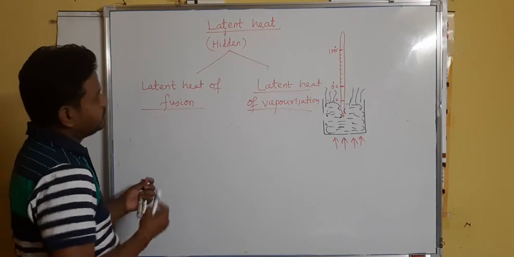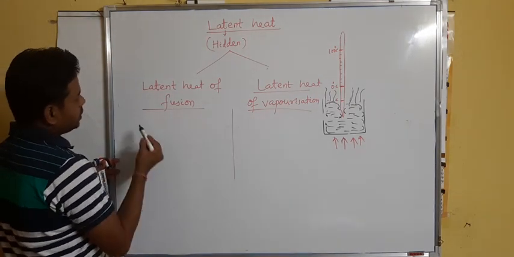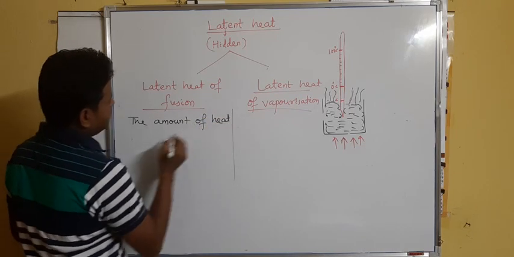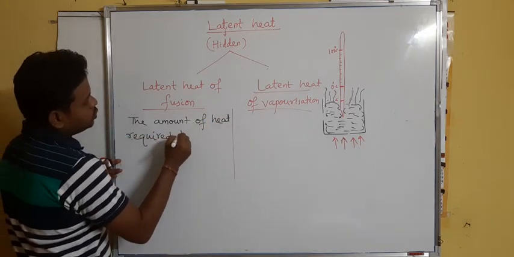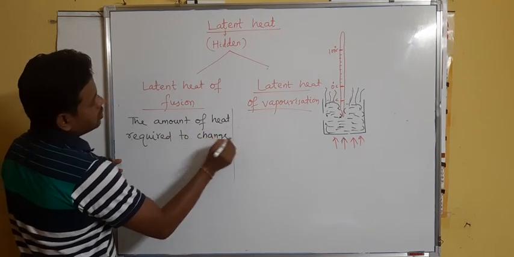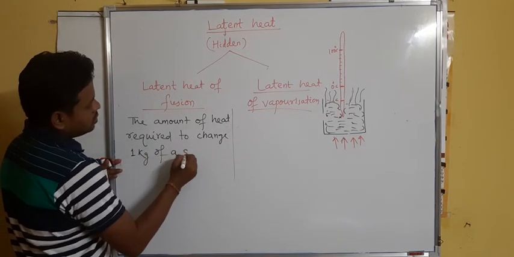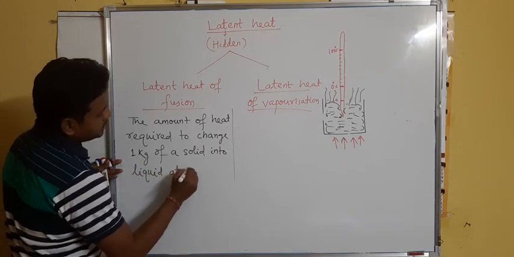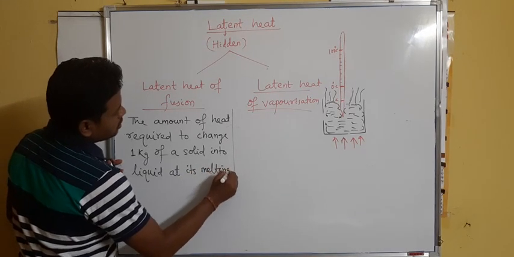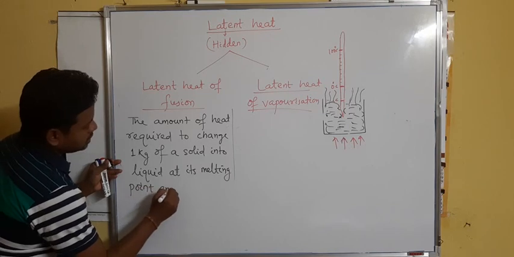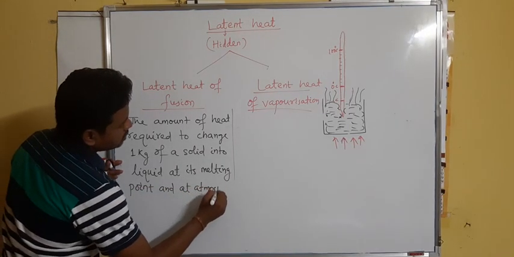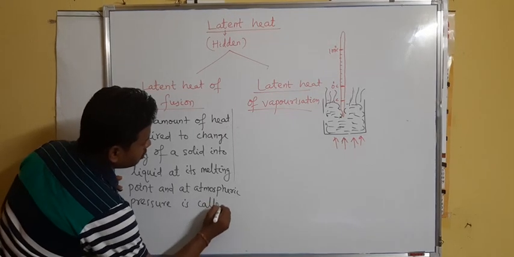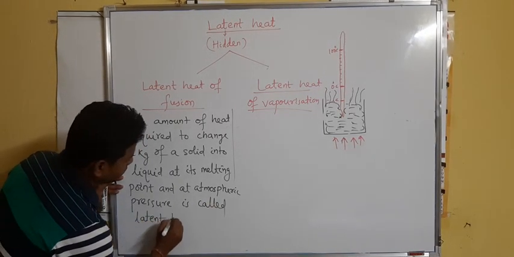If you want to define the latent heat of fusion, it will be like this: the amount of heat required to change 1 kg of a solid into liquid at its melting point and at atmospheric pressure is called latent heat of fusion.